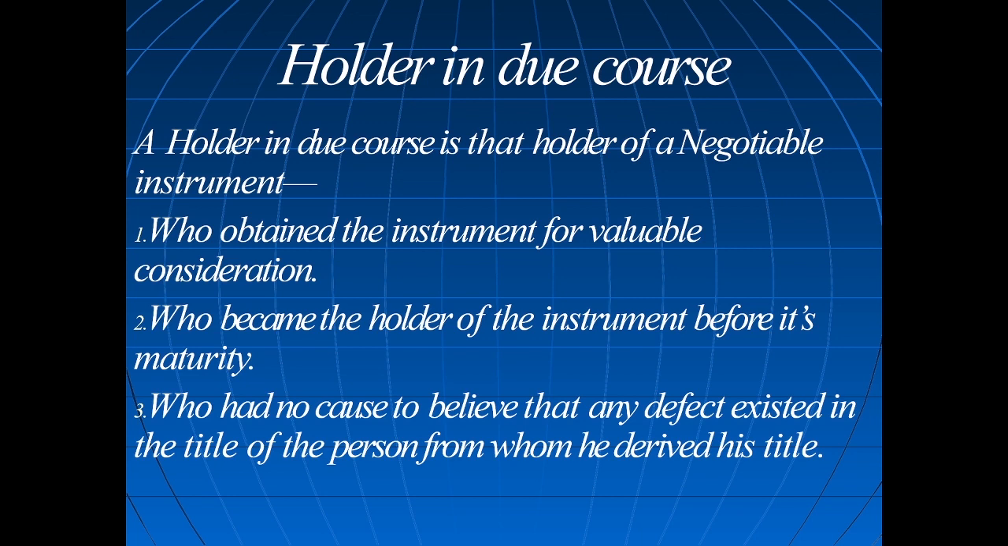Now the holder is myself. And who became the holder of the instrument before its maturity? Suppose A discounted the bill with the bank. The bank is a holder having possession of the bill before maturity, and had no cause to believe that any defect existed in the title of the person from whom he derived his right.